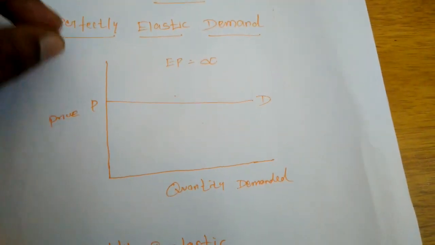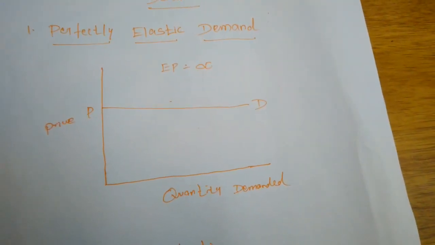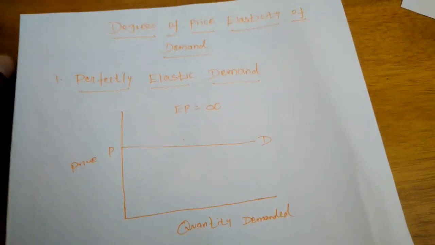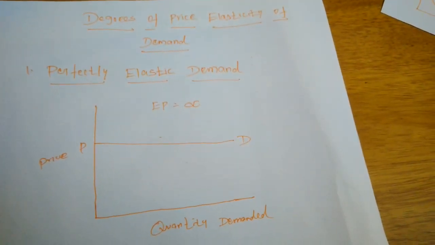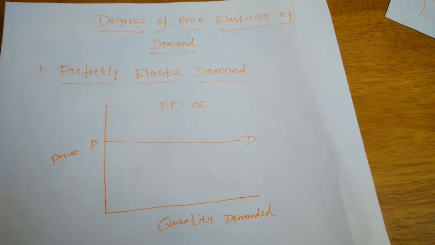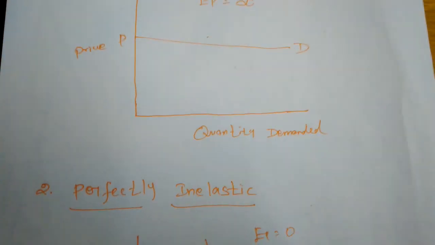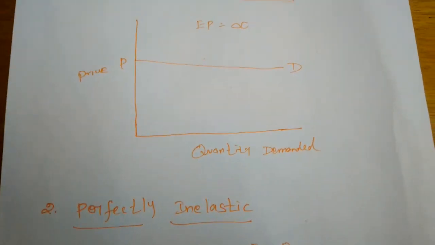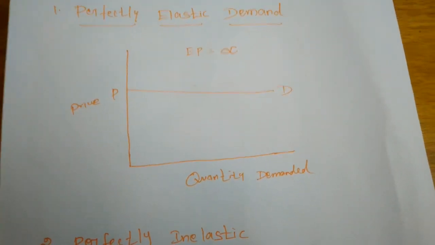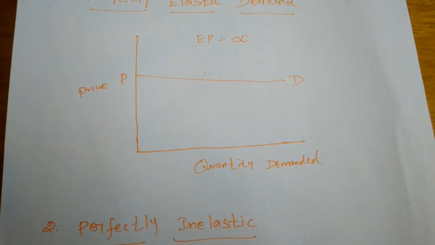When the price of a commodity increases, in which ratio the demand will change is explained by the degrees of price elasticity of demand. Here there are 5 types of degrees: perfectly elastic demand, perfectly inelastic demand, relatively elastic demand, relatively inelastic demand, and unitary demand.